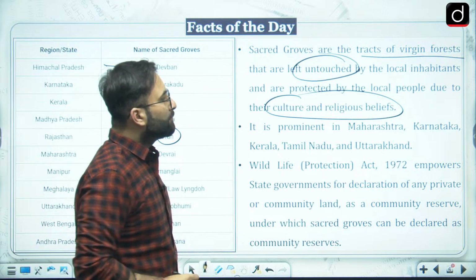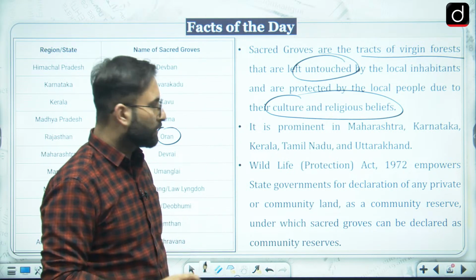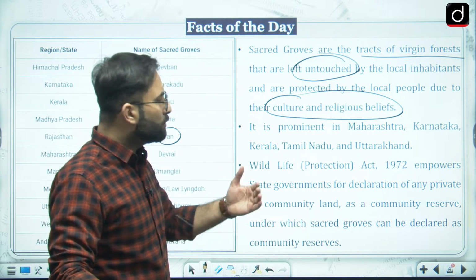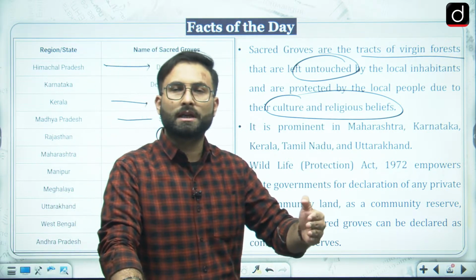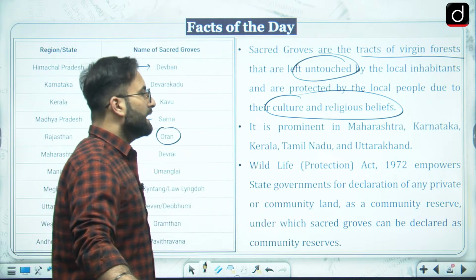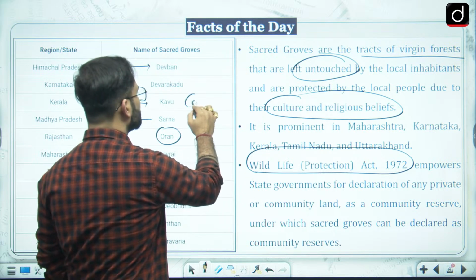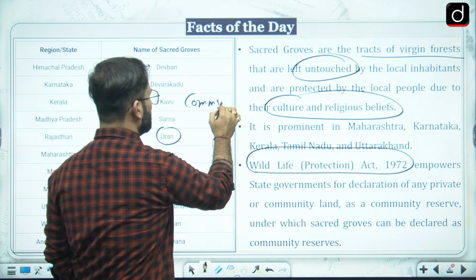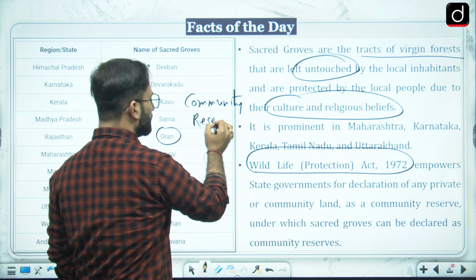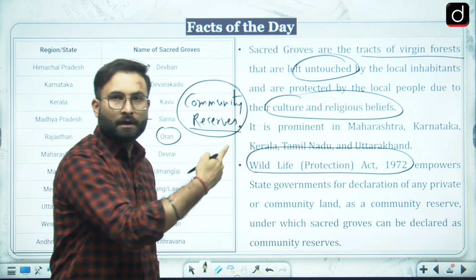It is prominent in Maharashtra, Karnataka, Kerala, Tamil Nadu and Uttarakhand. Other than that, they are also found in areas of Madhya Pradesh and Rajasthan. Mostly you will see that they are not there in the Gangetic plains. Other than that, you will find them throughout India. Now, the Wildlife Protection Act 1972 has the concept of community reserve. These sacred groves are also designated as community reserves. That is how our law is protecting them.